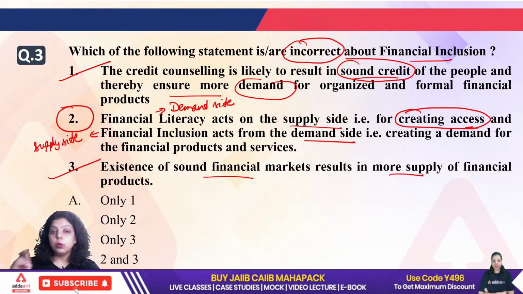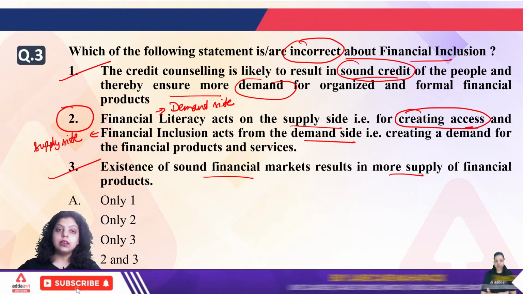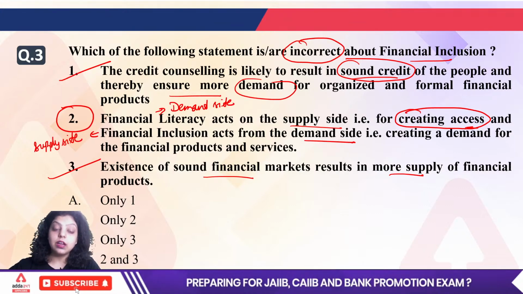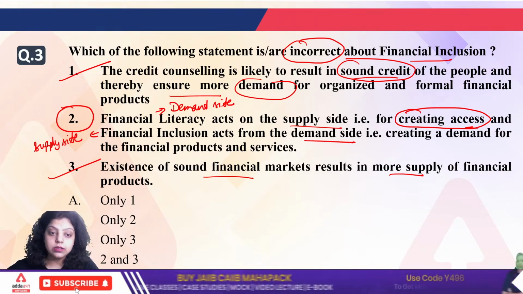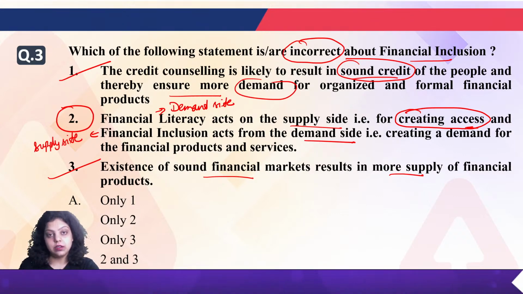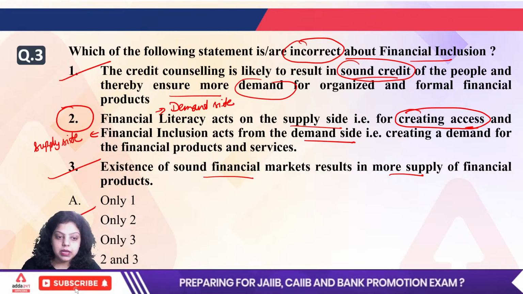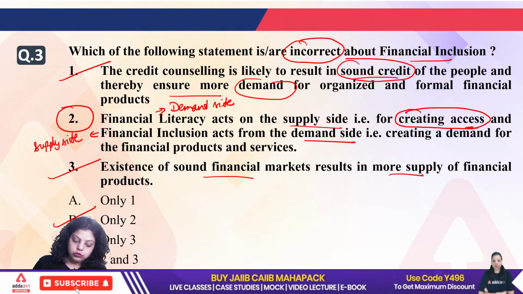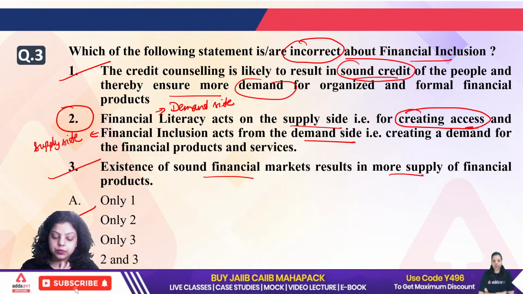Okay, and what is financial inclusion? It is a supply side concept which makes the financial products and services available at an affordable cost, which creates the access so that you can easily access them. So the right answer will be B. B statement is incorrect about financial inclusion. Those who have answered B option are correct.